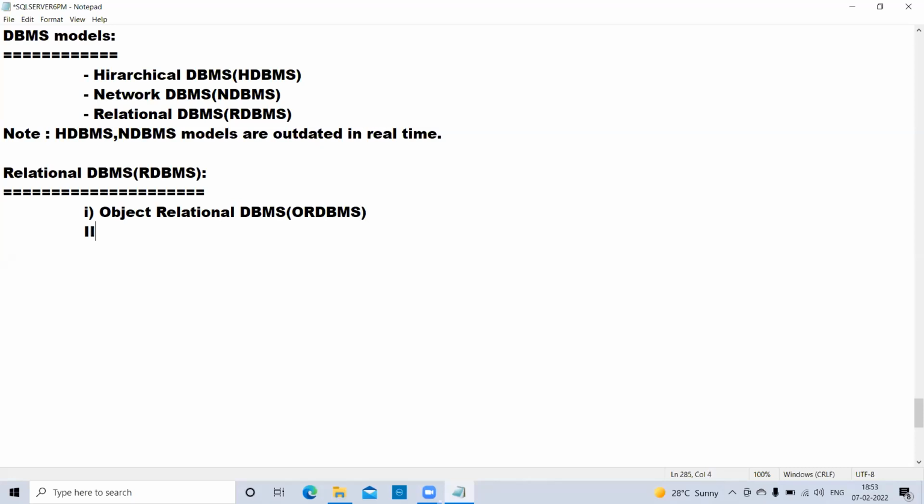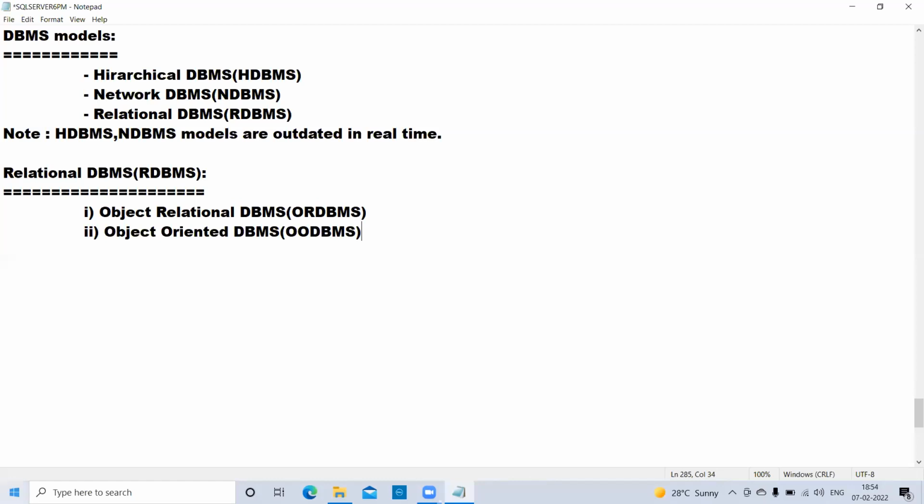And the second one is the object oriented database management system, called an OODBMS. So in the relational DBMS, there are two types of submodules. The first submodule is object relational softwares, and the second is object oriented softwares.